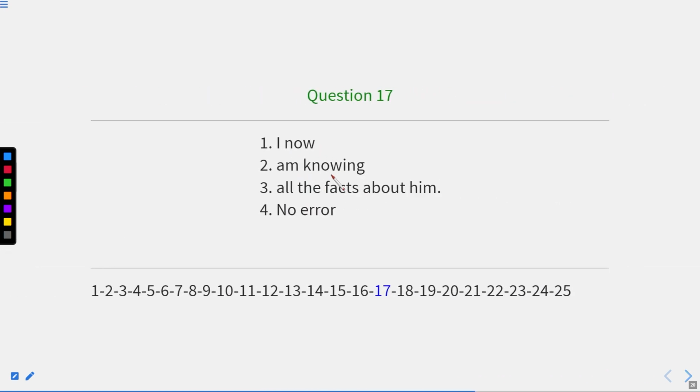I now am knowing all the facts about him. Now, as I told you, I cannot use know in ing form because this is a static verb. I cannot know in process. If I know something, I know something. That is static. I cannot know in process. Therefore, this word knowing is incorrect.